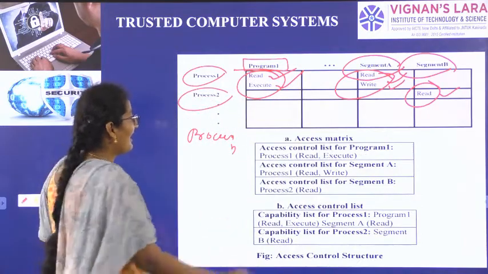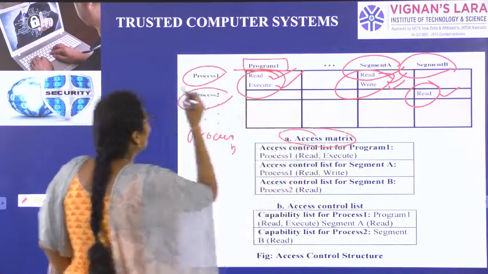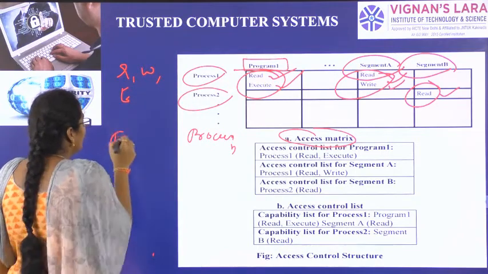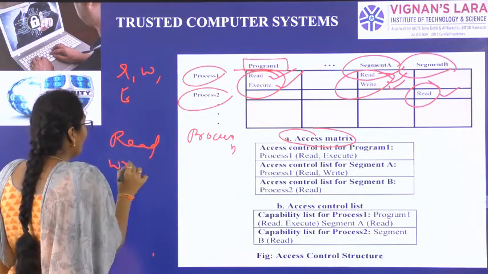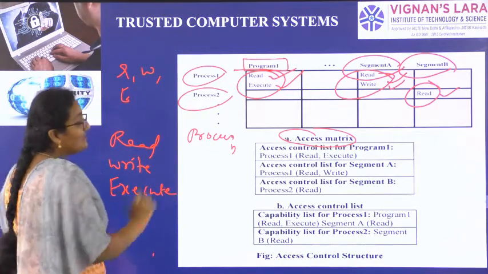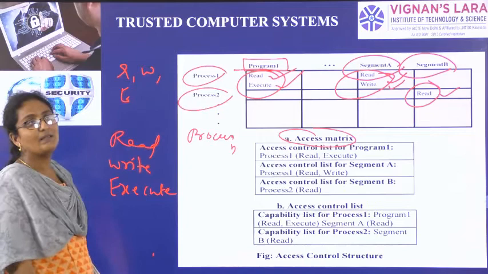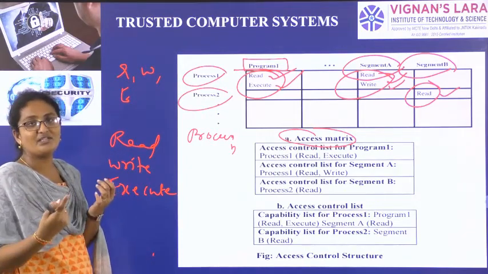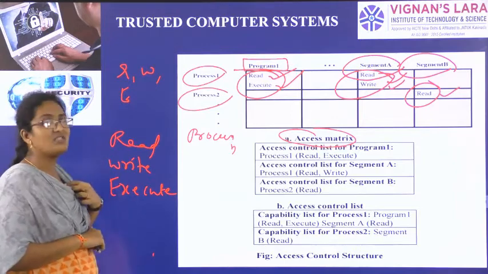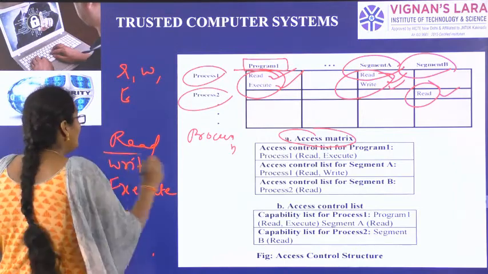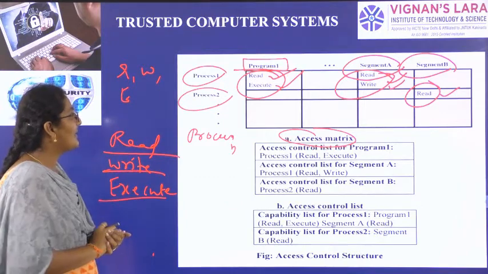So this is the access matrix. We can give read, write, and execute permissions. Subject means people, object means information. So what are the three permissions we can give for a subject? Read, write, and execute.